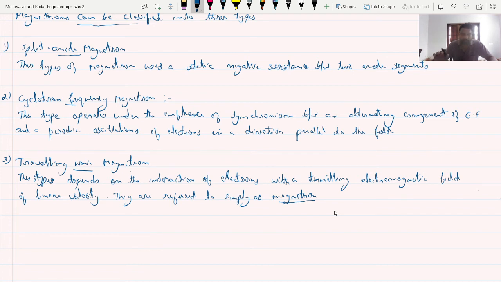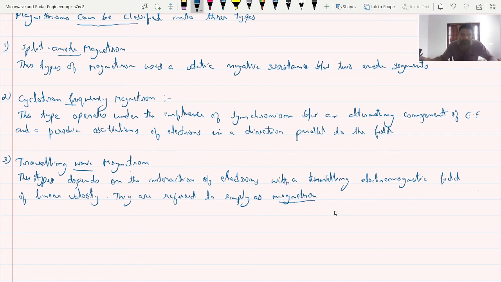Because of that, the first two types of magnetrons are not considered in your syllabus. So we will concentrate only on the traveling wave magnetron, for example the cylindrical magnetron.